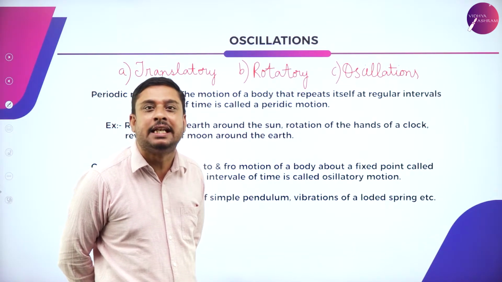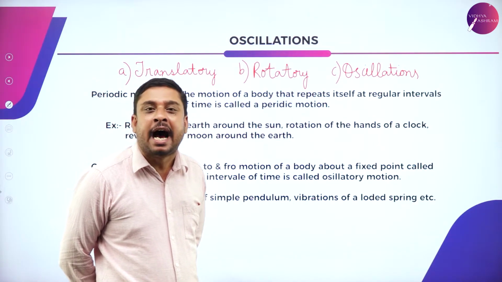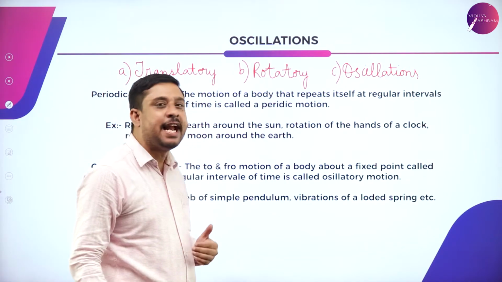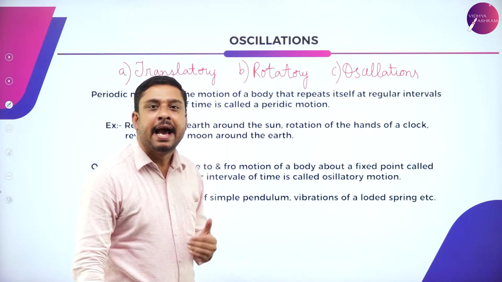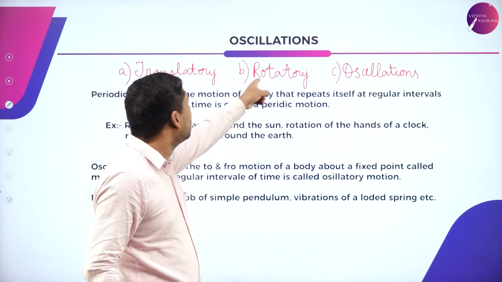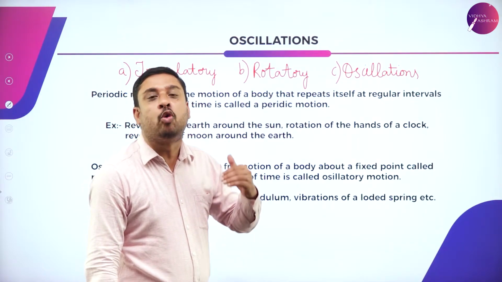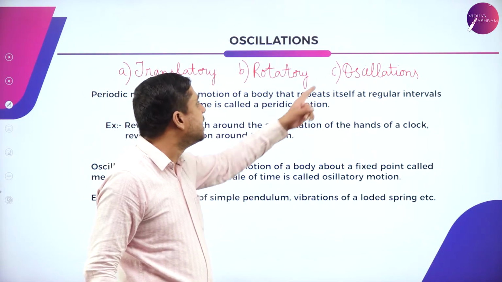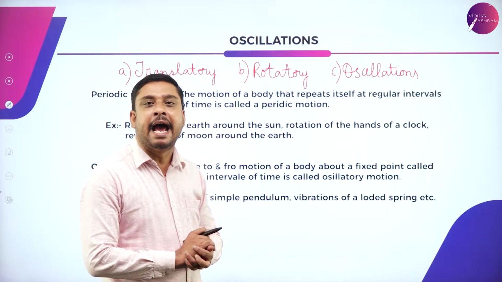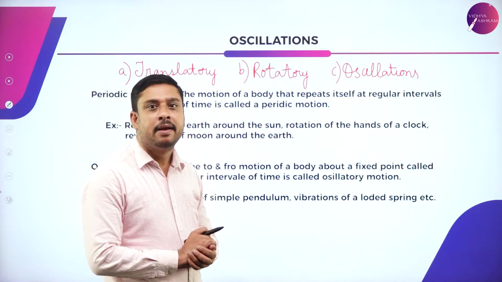Oscillatory motion happens about a fixed point. So translatory motion about a straight line, rotatory motion about a fixed axis, oscillatory motion about a fixed point.